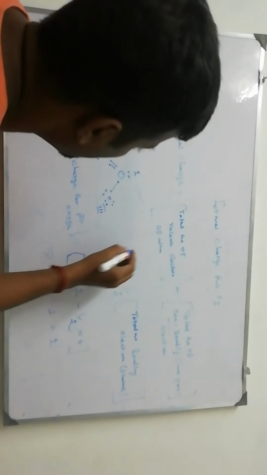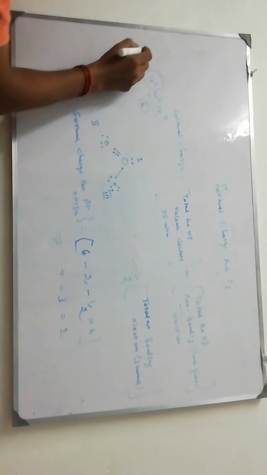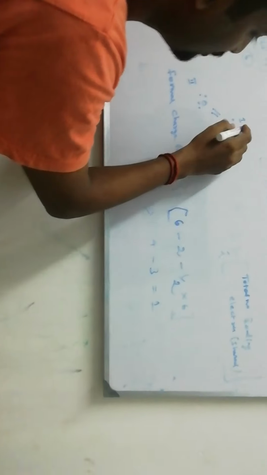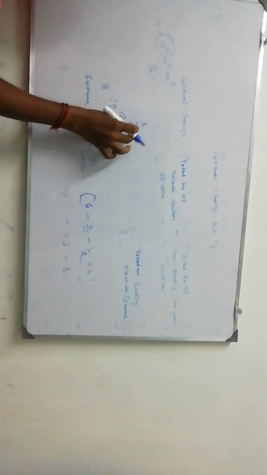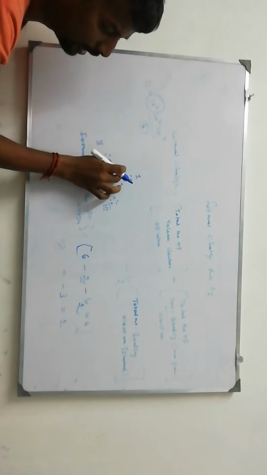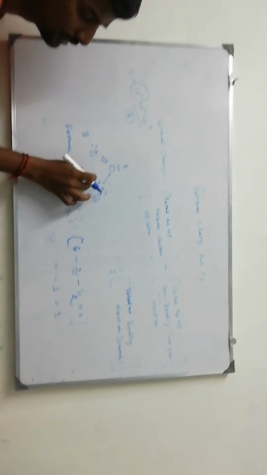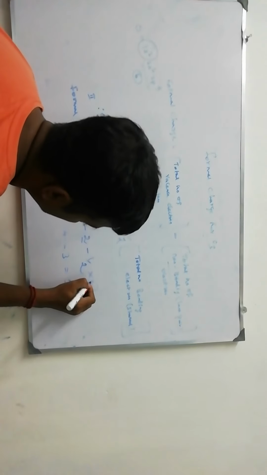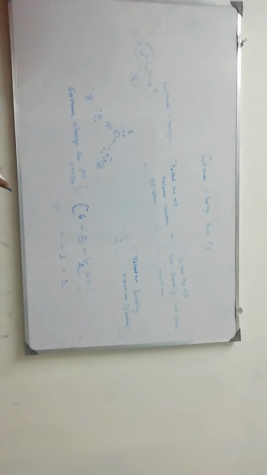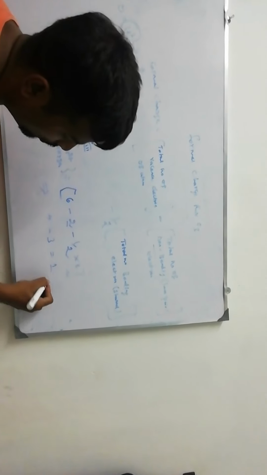So first you write the total number of valence electrons. Each oxygen has 6 valence electrons. Lone pair, non-bonding: these 2 electrons are not involved in any bonding. So 6 minus 2, minus half into the total number of bonding electrons. This oxygen is linked with how many bonds? It is linked with this oxygen and this oxygen. Therefore here 4 electrons, here 2 electrons, 6 electrons are linking. So 4 minus 3 equals 1.